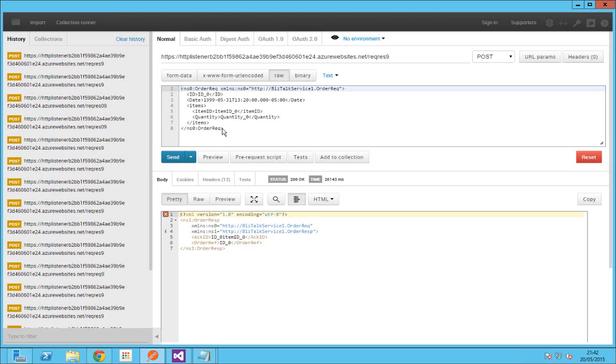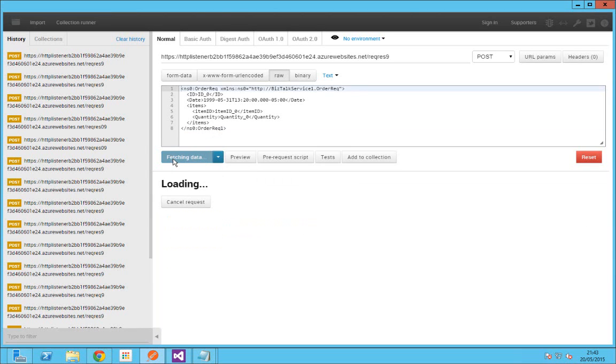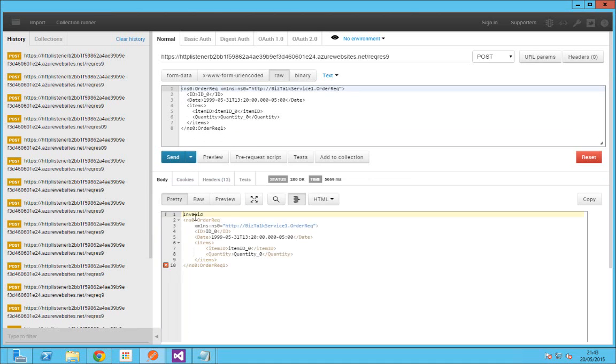We have posted the order request message, it is a valid XML file, so it got validated by the XML validator and then converted into another order response format by the BizTalk transform service. So now let's see what happens if we give an invalid XML. I'm going to make the XML invalid by just making a change like this. Click the send button. After a while, you should get the exact request message along with the word invalid appended to it, as you can see here.